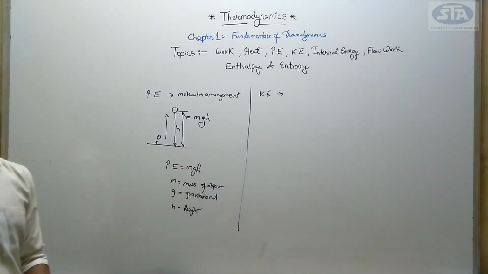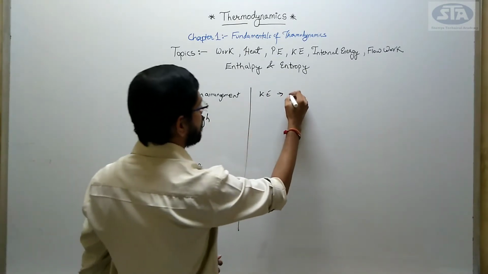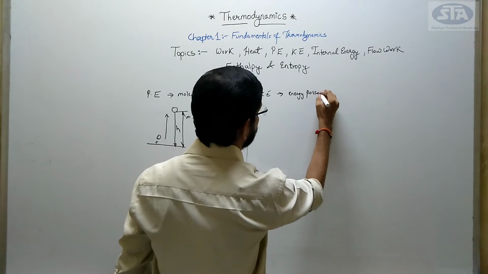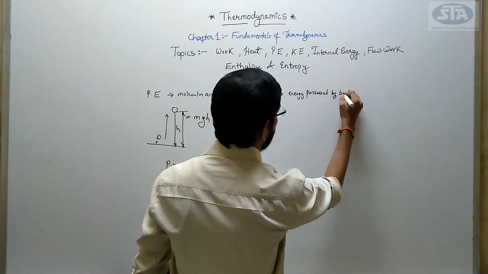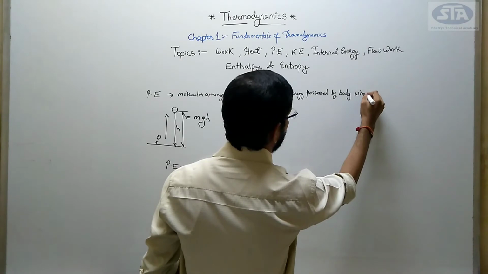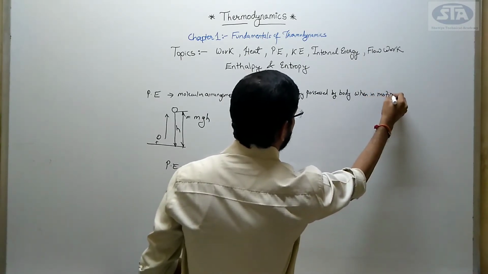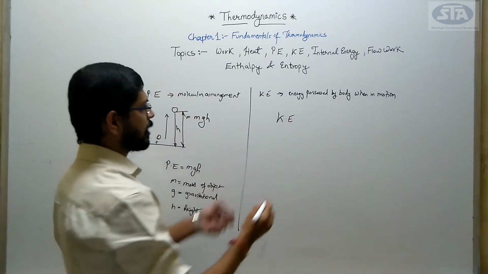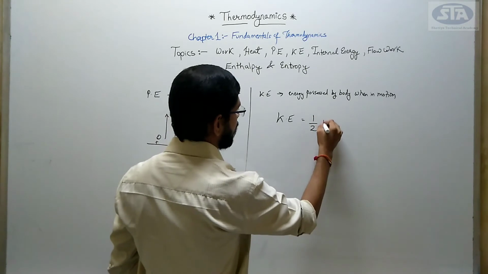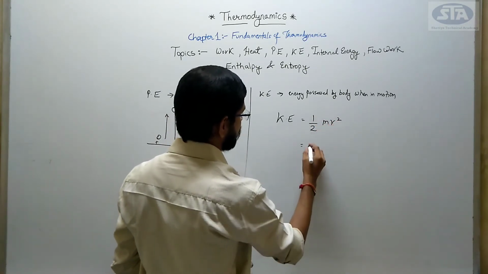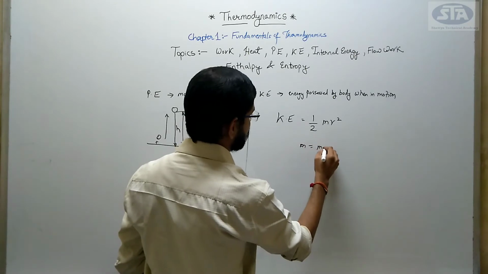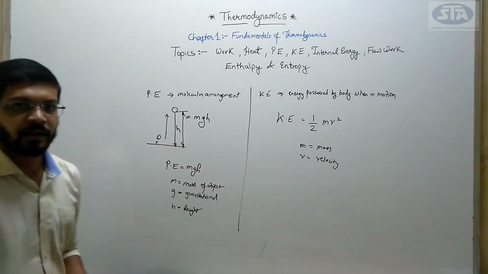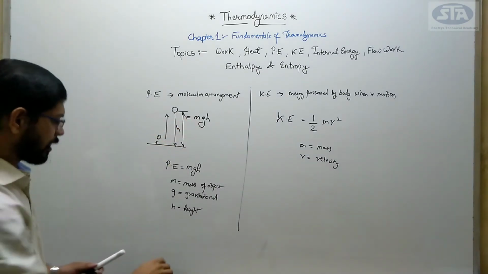The definition is the energy possessed by a body when it is in motion, right? We all have studied these terms at school level. Kinetic energy we denote by half mv square, where m is mass and v is the velocity with which the object is traveling. Clear? Potential energy and kinetic energy.